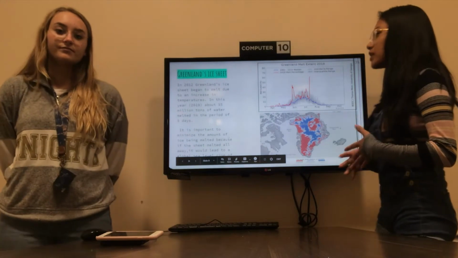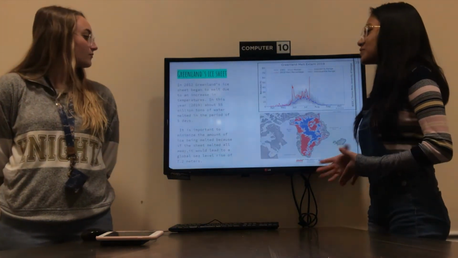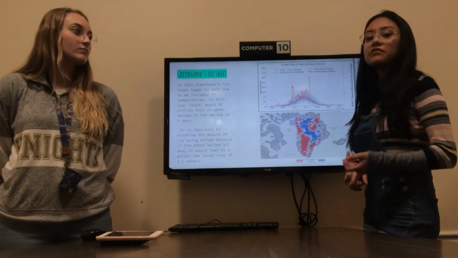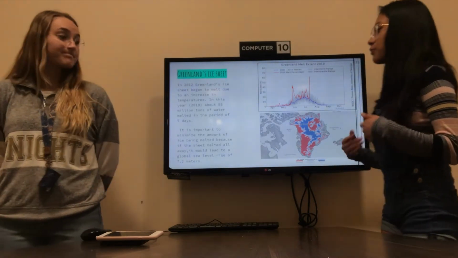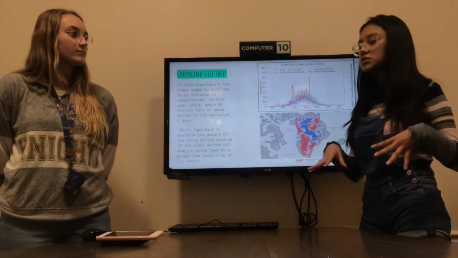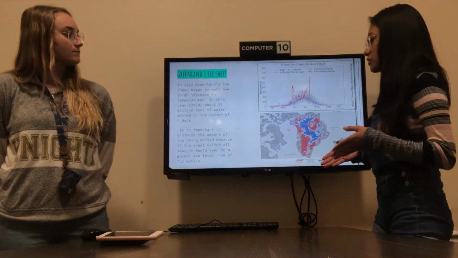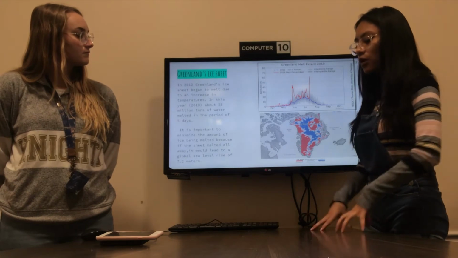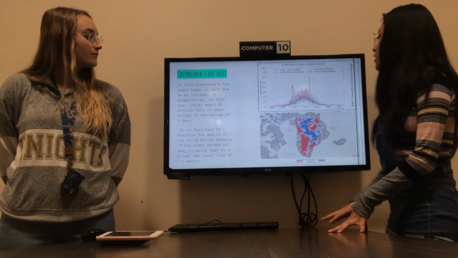Greenland's ice sheet. Greenland is mostly covered by ice. In 2012, Greenland's ice sheet began to melt due to the increase in temperatures. In this year, about 55 million tons of water melted in the period of 5 days. It's important to minimize the amount of ice being melted because if all of the sheet is to be melted, the global sea level will rise about 7.2 meters higher, and with that bringing in more water to heat up, causing more hurricanes and also the loss of land.